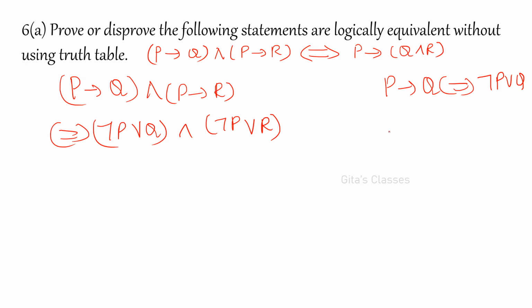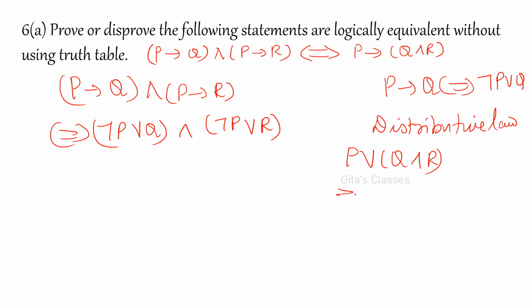And we have studied so many laws. What is the distributive law? If you write P or Q and R, it implies P or Q and P or R. So now in the place of P, I have not P, and all the others are the same. This is the right hand side of the distributive law.